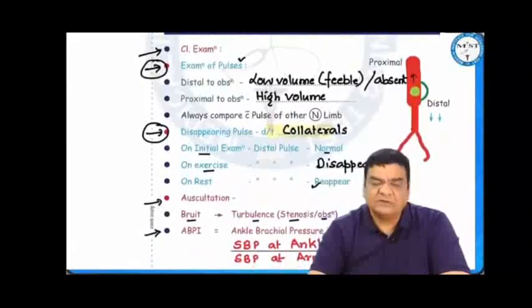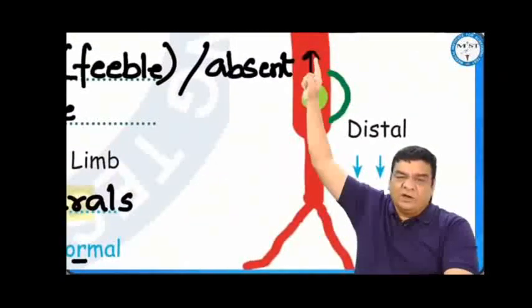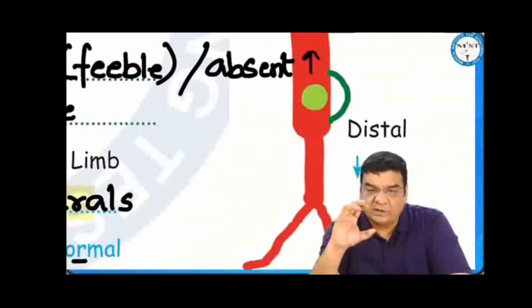How to approach? First, the examination of pulses. Distal to the traffic jam, the pulse will be low volume, feeble, or maybe absent, and proximal to the obstruction, it would be high volume. So just by examination of the pulse, we can identify where is the low volume and where is the high volume, so we can define the site of obstruction accordingly.